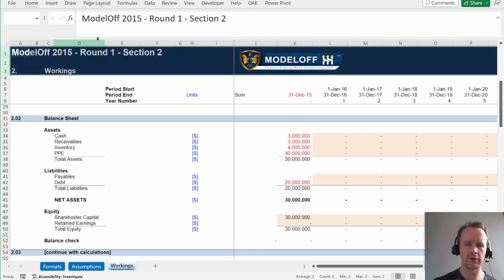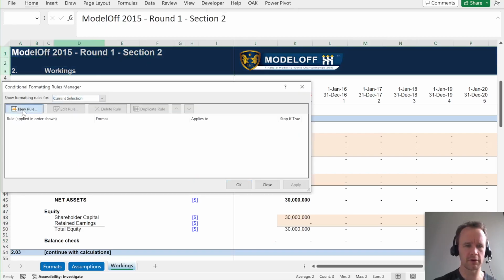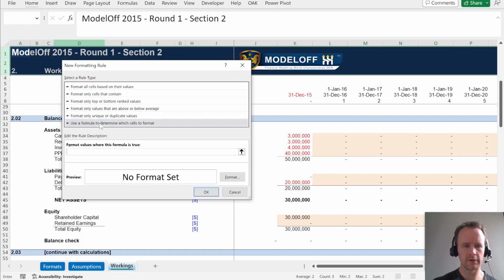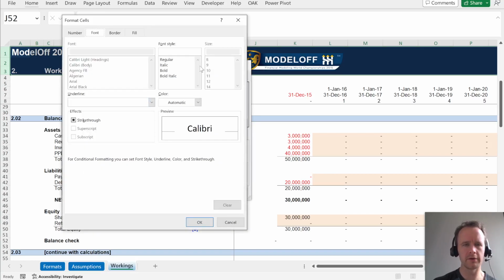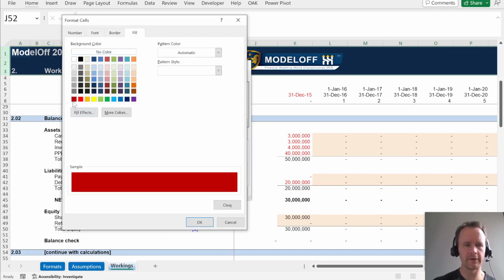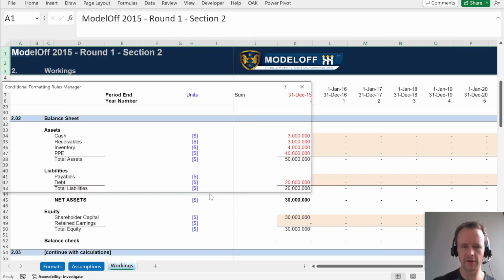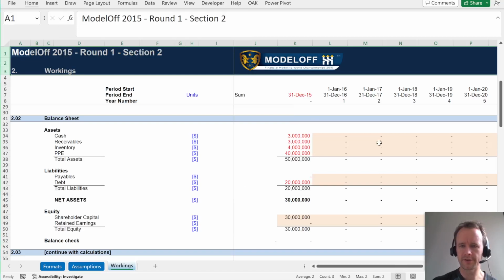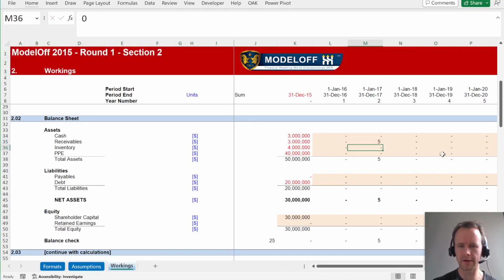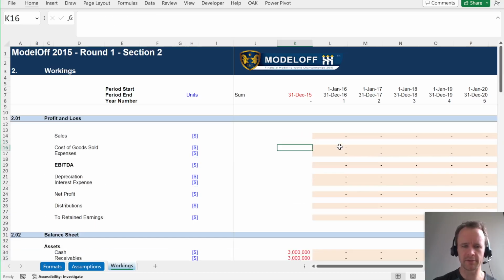And the way that I like to alert myself if something is wrong is to have an enormous alarming red color take over the header in the event that the balance sheet is ever unbalanced. So in other words, if at some point I'm going along and I accidentally put a 5 in, whoa, the whole thing's going to light up. So that's going to make it really easy to spot if something is wrong.